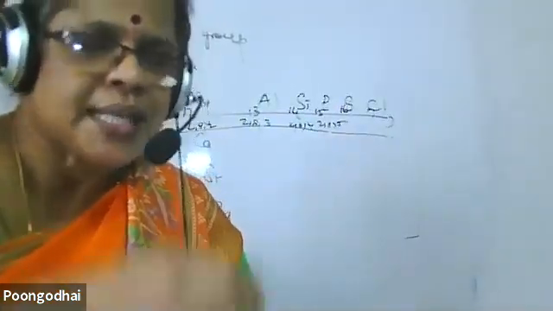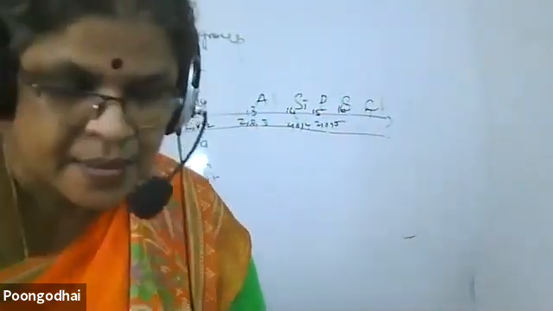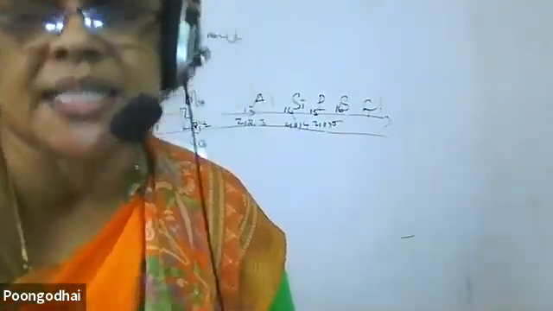I'll tell once again, ma'am. When we move down the group, the size of the atom increases as the number of shells increases. You can say atomic size. What size increases? Size of the atom, atomic size. Be specific.